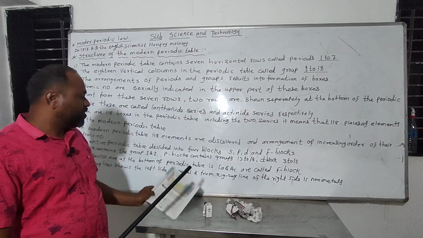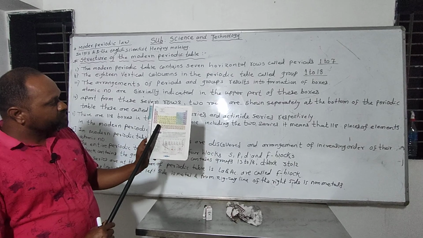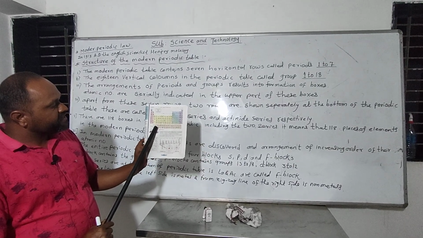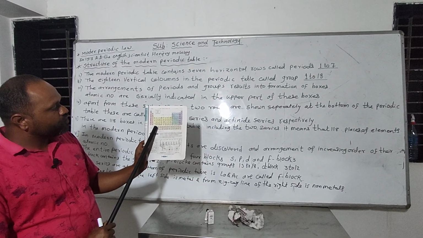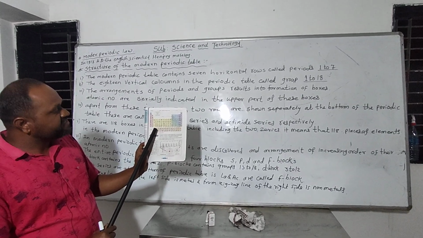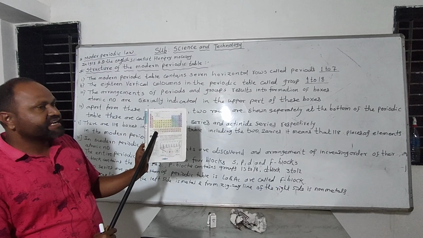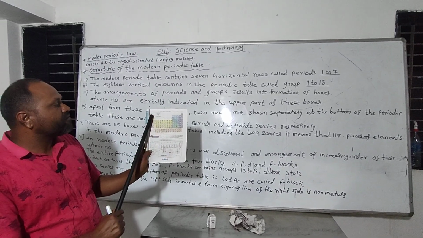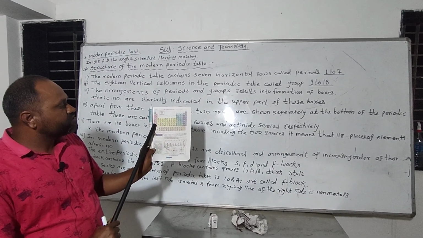In the modern periodic table, two separate series are there, two blocks, named lanthanide and actinide. They are separate from periods 1 to 7.